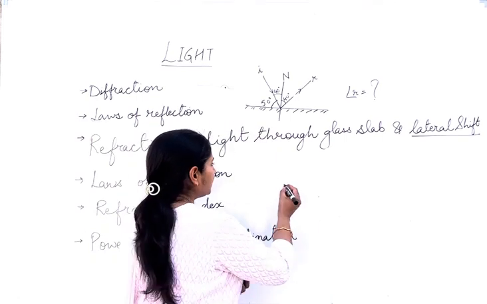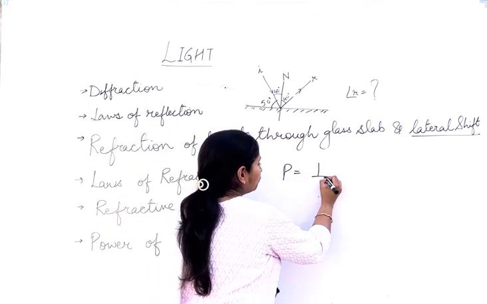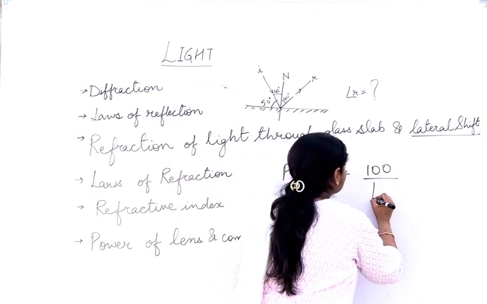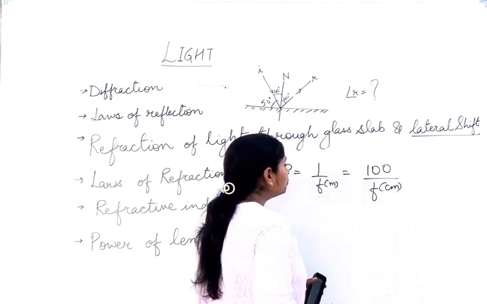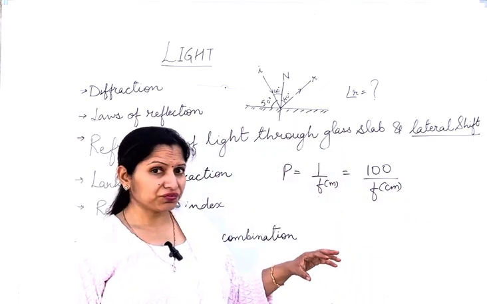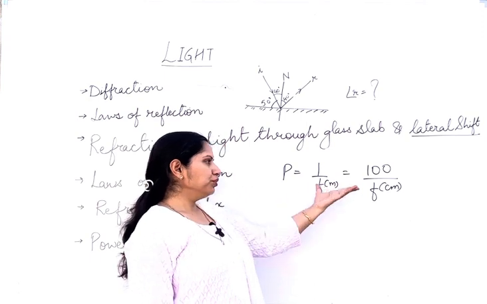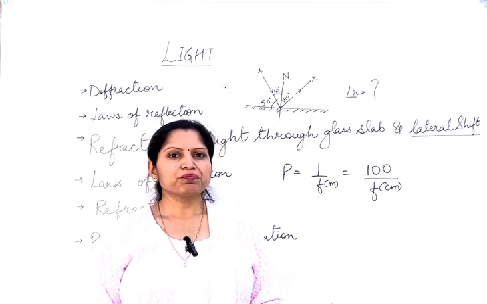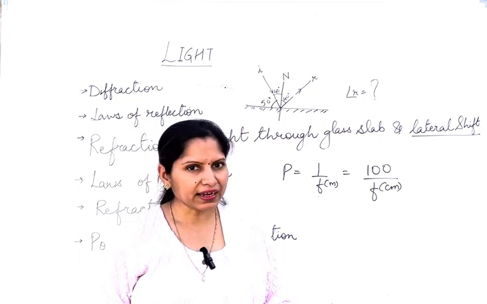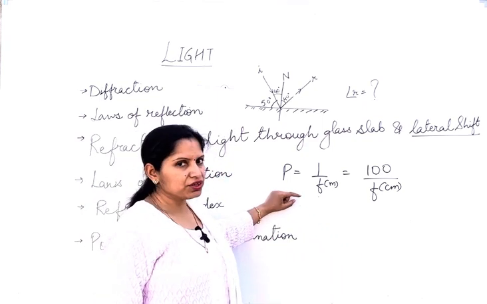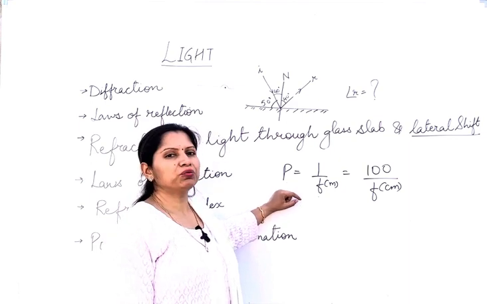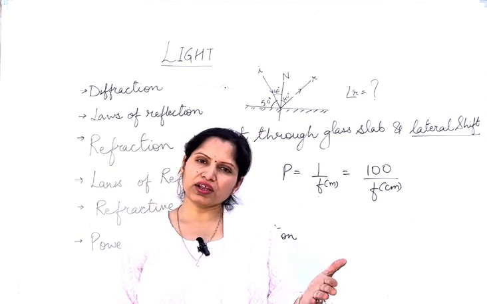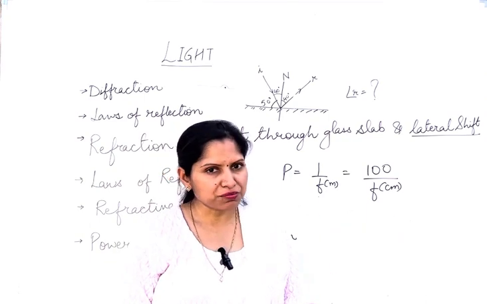So what is this power of the lens? The power of the lens is 1 upon focal length in meters, or you can say 100 upon focal length in centimeters. You can have a question based on power of the lens in your exam, so you can use this formula to calculate it. Remember, if the focal length is negative, then the power will also be negative. So in case of concave lens, the power will be negative. And in case of convex lens, since focal length is positive, the power will also be positive.